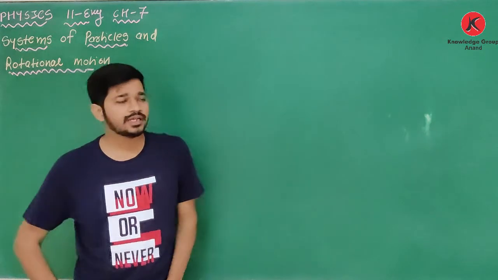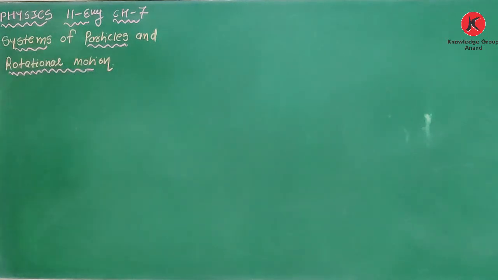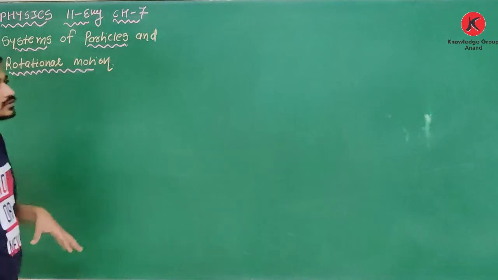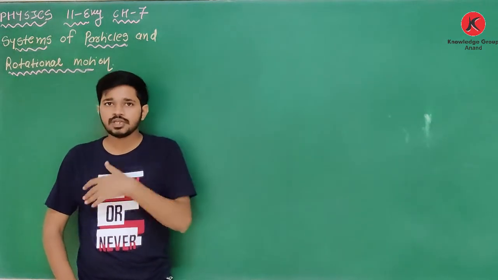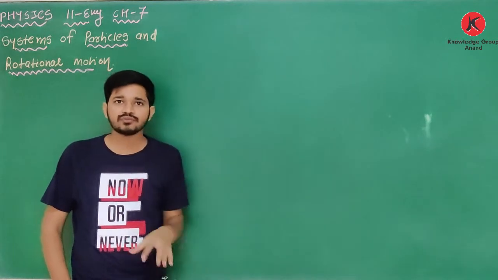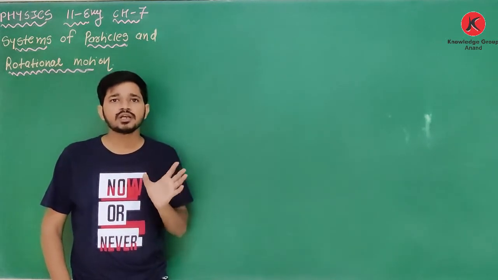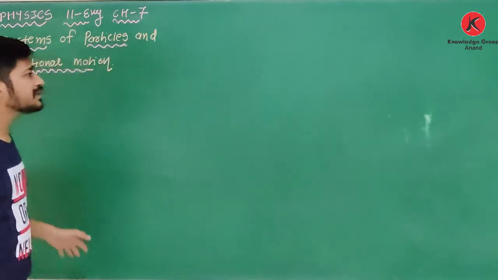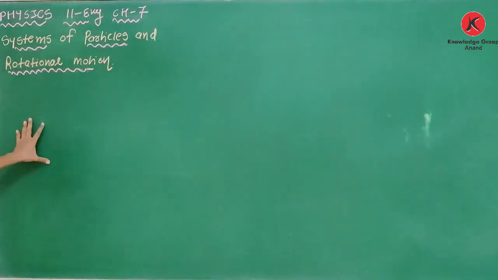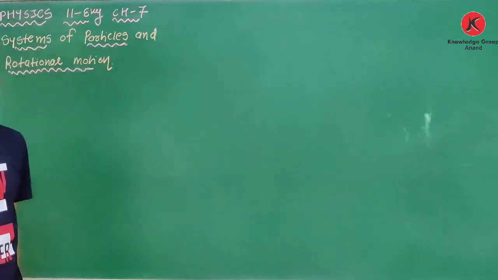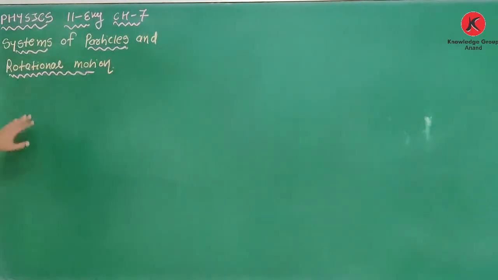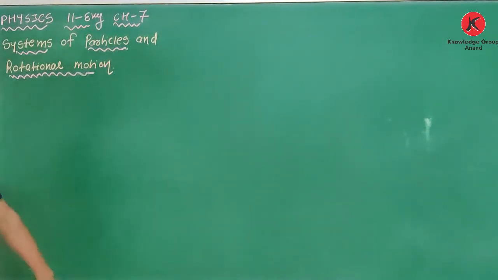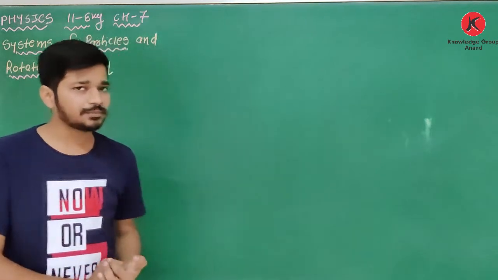Now in this chapter we study system of particles. In previous chapters we have discussed objects. One car is moving, one stone is falling freely, one person is moving. Now when you are given particles and their distribution, then what is a system of particles, their behavior, their motion, their velocities, their acceleration, forces acting on them, and then the next portion is rotational motion. And yes, this is an important chapter.